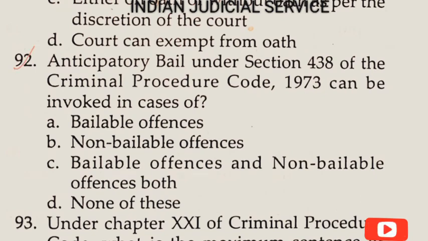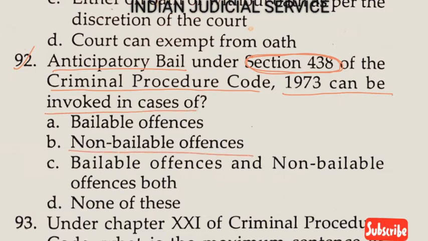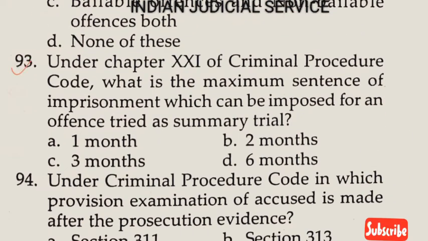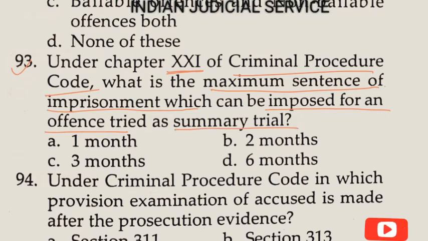Now question number 92. Anticipatory bail under Section 438, a very important section of the Criminal Procedure Code, can be invoked in cases of non-bailable offence. So the answer is option B. Now question number 93. Under Chapter 21 of the Criminal Procedure Code, what is the maximum sentence of imprisonment which can be imposed for an offence tried summarily? The maximum imprisonment is 3 months. So the answer is option C.